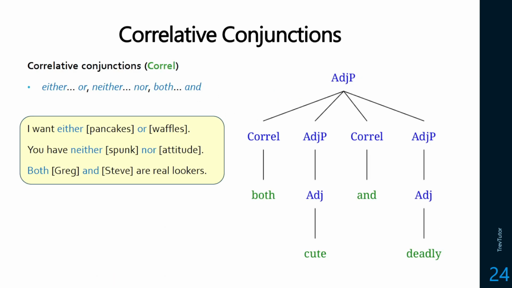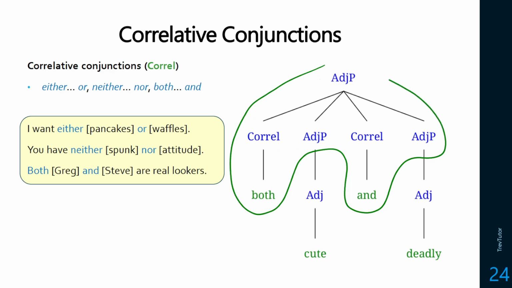Now, correlative conjunctions are pretty similar. They just have two parts. This is when you have and, nor, or, basically your coordinating conjunctions, but you have that intro word. So either or, neither nor, both and. They look pretty similar. We label these as CORAL, but the same thing is happening. We take the coordinated adjective phrases and we're basically combining two of the same things into one larger thing, but it just has another supporting word with it.